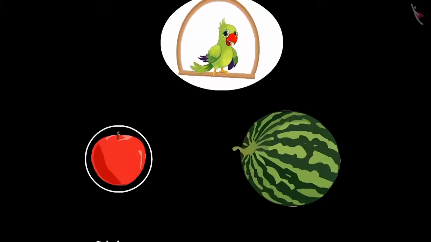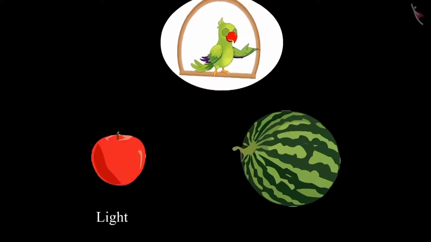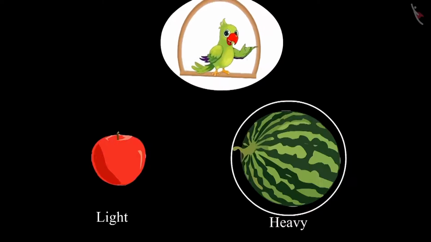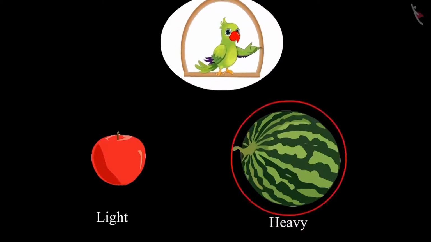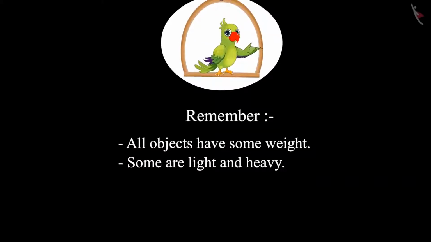Chotu could pick up the apple because the apple was light. But he couldn't lift the watermelon because it was heavy. This means all objects have some weight. Some are light and some are heavy.